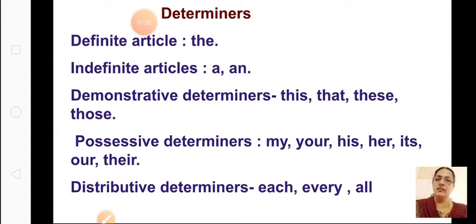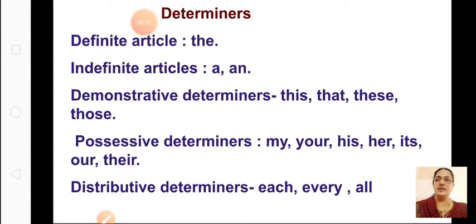We have already learnt articles in detail in 5th standard. Now we are just revising articles in the 6th standard. Demonstrative determiners are nothing but demonstrative adjectives: this, that, these, those. Possessive determiners are possessive adjectives only: my, yours, ours, its, everything that shows possession. And distributive determiners, each, every, all, are used when you distribute among a group.